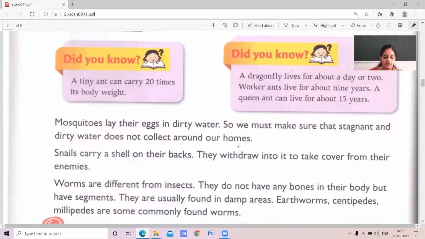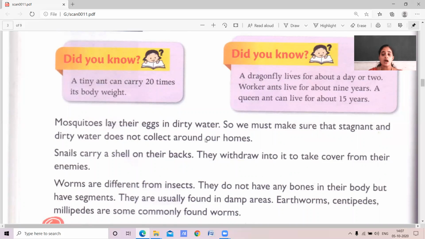Mosquitoes, we can see, lay their eggs. Where will they lay eggs? They lay eggs in dirty water, children. So we must make sure that stagnant and dirty water does not collect around our house or nearby our homes.